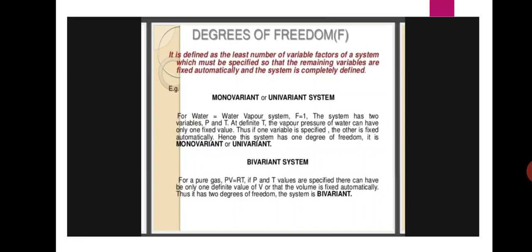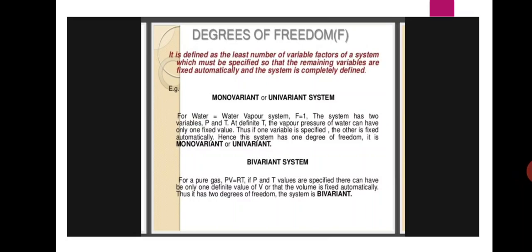The system has two variables, pressure and temperature. At a definite temperature, the vapor pressure of water can have only one fixed value. Thus, if one variable is specified, the other is fixed automatically. Hence, this system has one degree of freedom. Okay, it is monovariant or univariant.